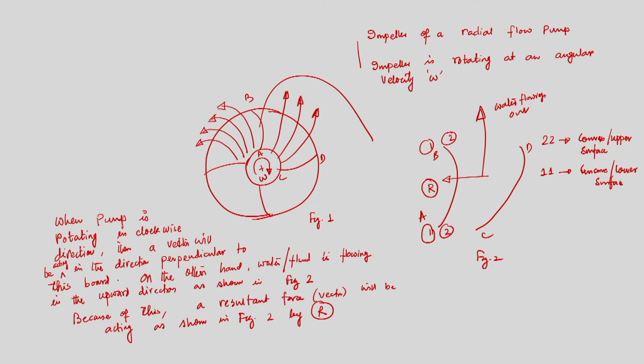Whenever the impeller is rotating, a force or a vector will be acting in the direction perpendicular to the plane of the paper, and water is flowing out in the upward direction.